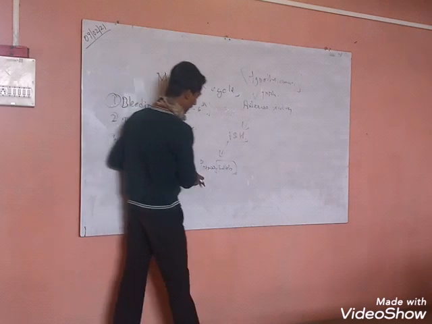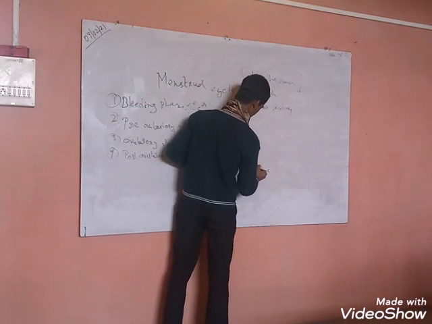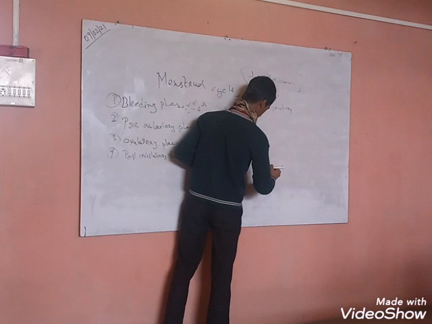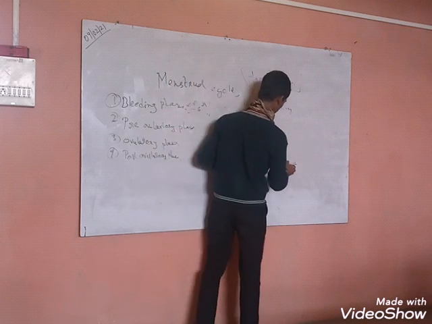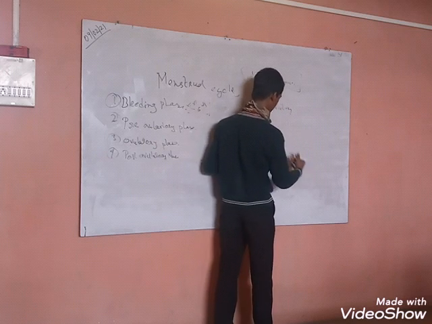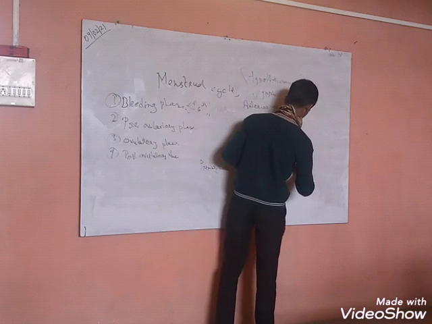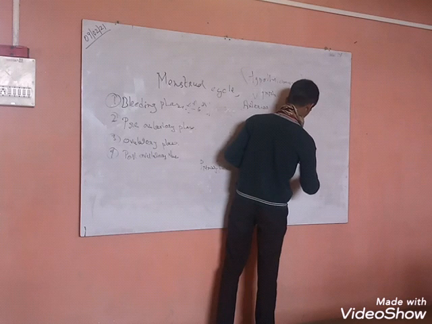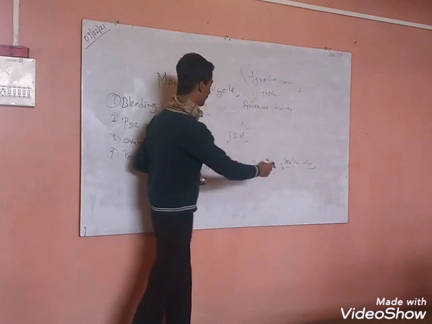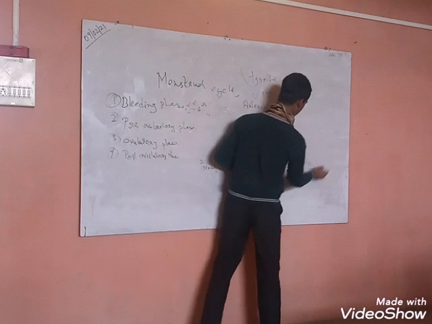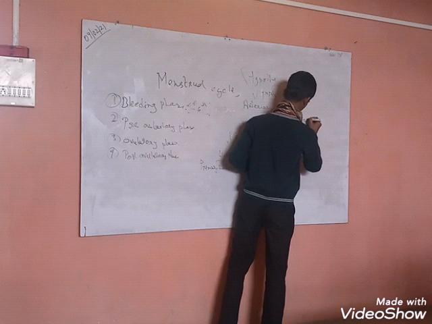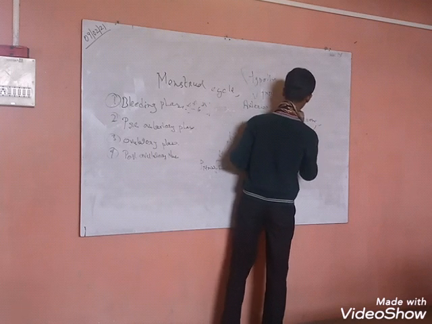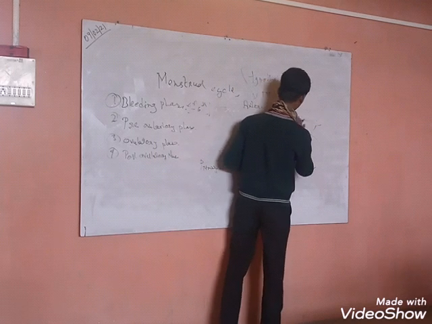This primary follicle further develops into a secondary follicle, and then finally the secondary follicle matures and converts itself into a Graafian follicle. So what does this Graafian follicle do? This Graafian follicle produces progesterone. Oh sorry, not progesterone, the Graafian follicle produces estrogen.